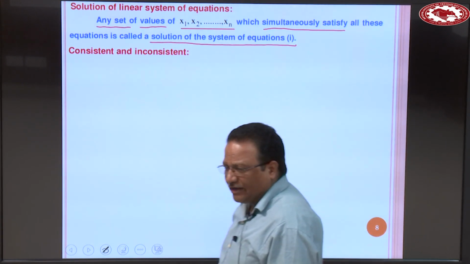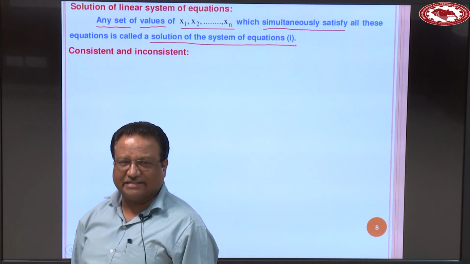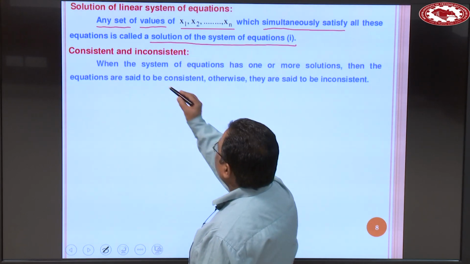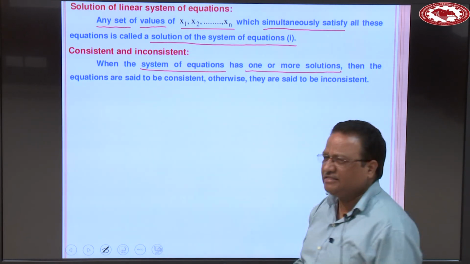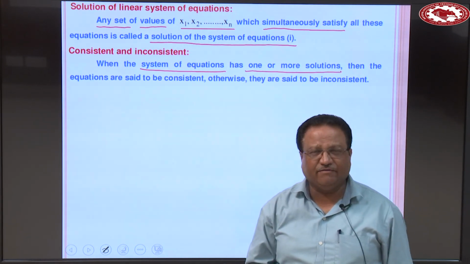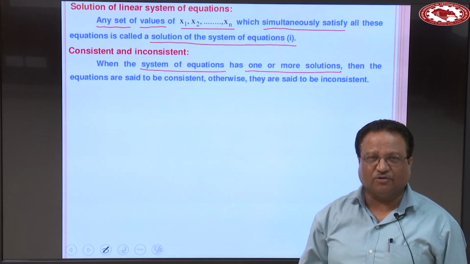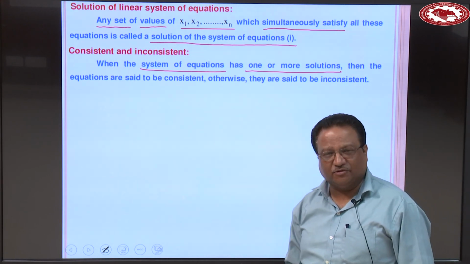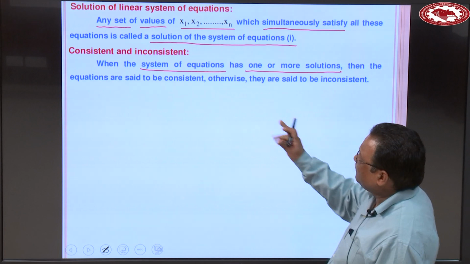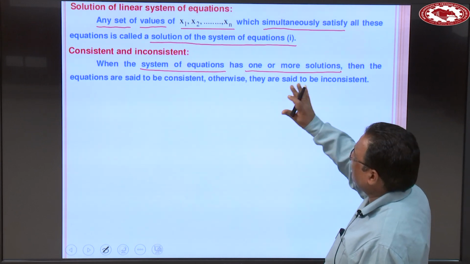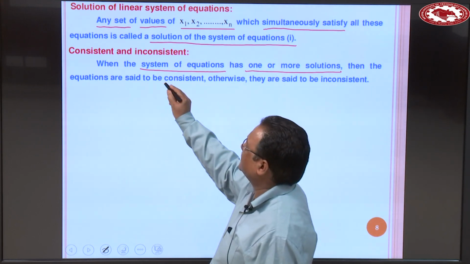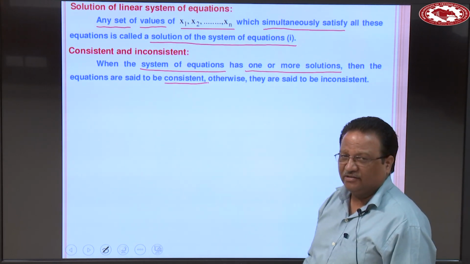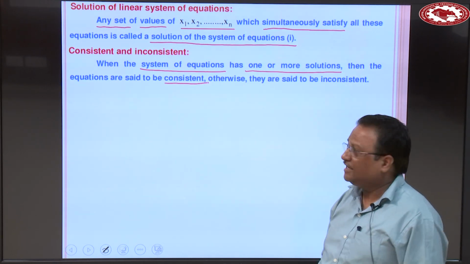Next definition: what is consistent and what is inconsistent? When the system of equations has one or more solutions, meaning if a solution exists, it may be a single solution or an infinite number of solutions, then the equations are said to be consistent.